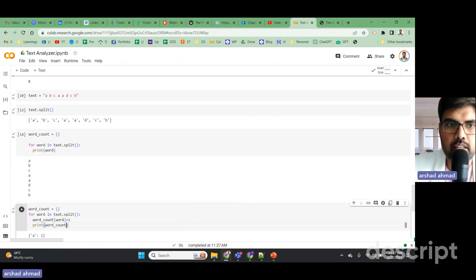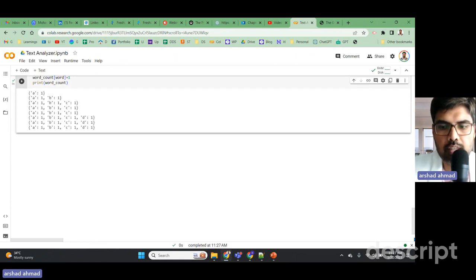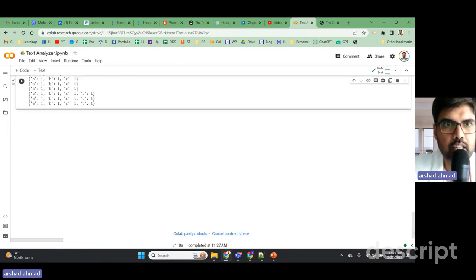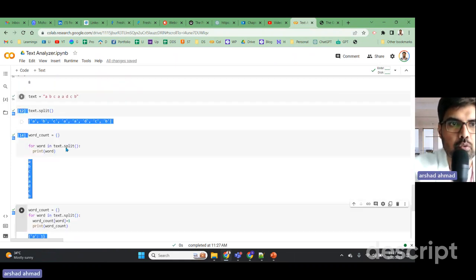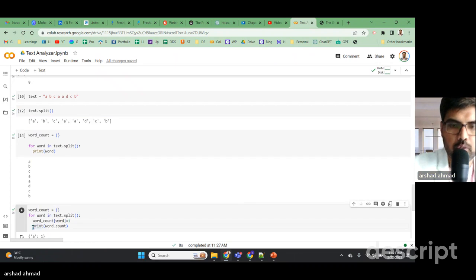So now you can see every time this is happening, it is going to print. One thing I have to do, because of the indentation, is delete this and make the print.